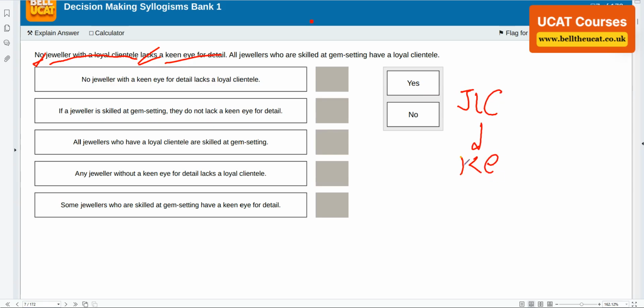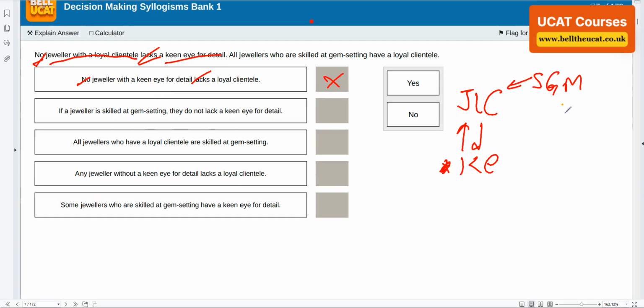All jewelers who are skilled at gem setting have a loyal clientele. Next, no jeweler with a keen eye lacks. So ignore the no part: jewelers with a keen eye have a loyal clientele. As I keep saying, you can't go back against the arrow because there is no negation. If there was negation, I could, but otherwise I can't. Therefore, the answer is no.